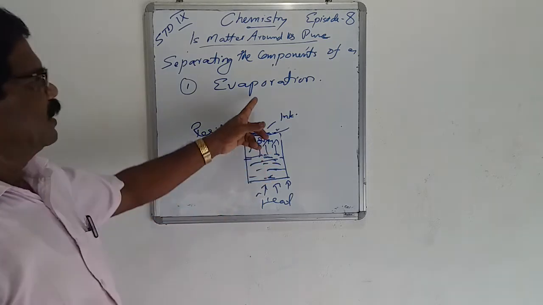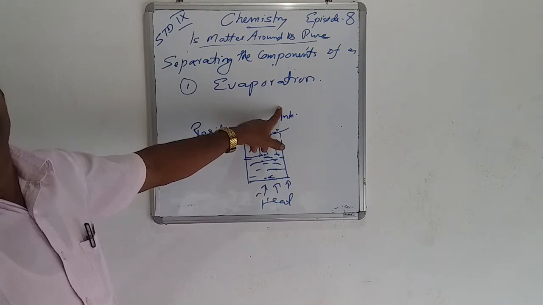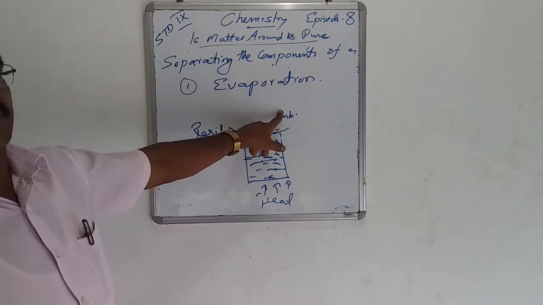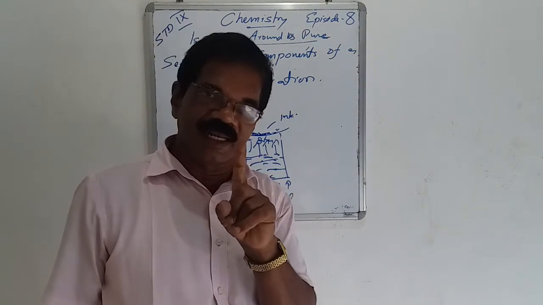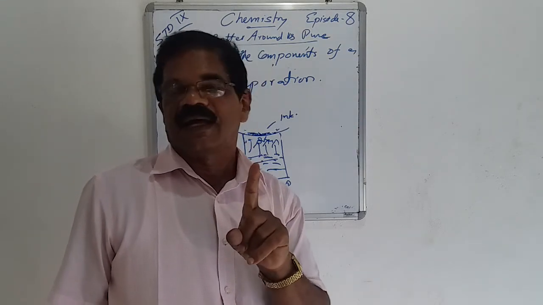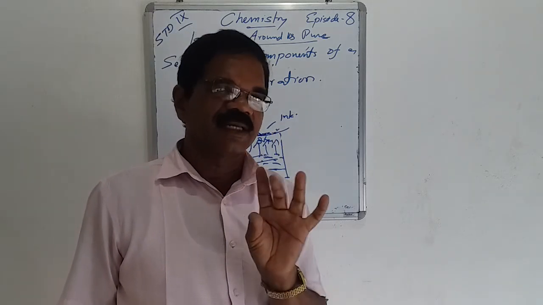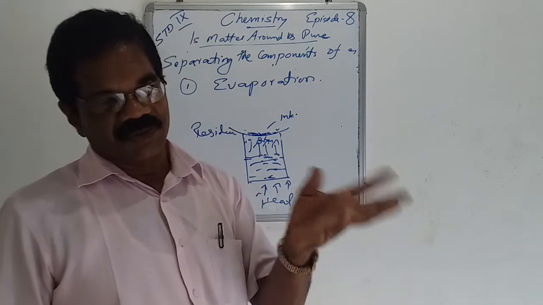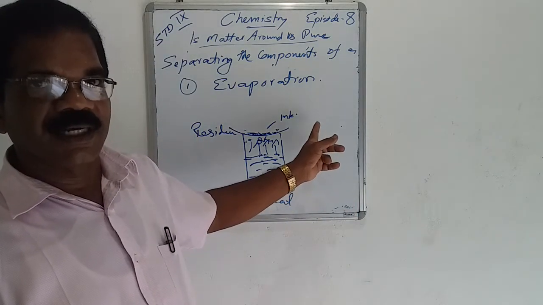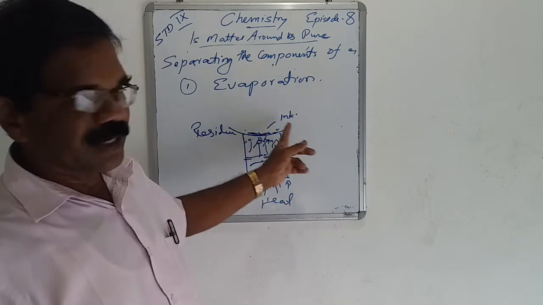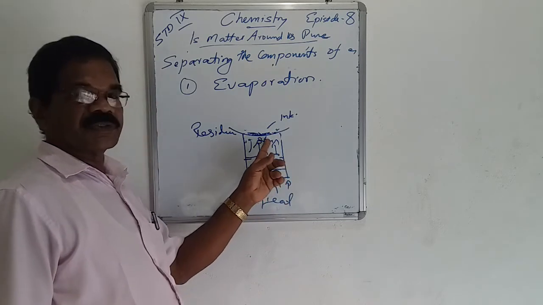This process of separating the components is known as evaporation. Where do we use it? When in a mixture one substance is volatile and the other is non-volatile, we use this method, the evaporation method, for separating the components of a mixture.